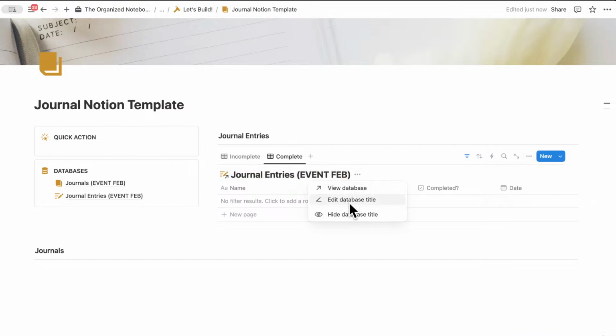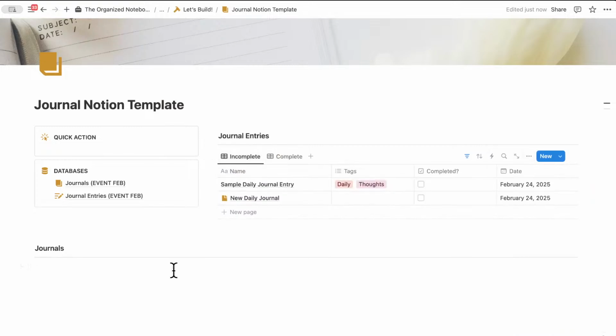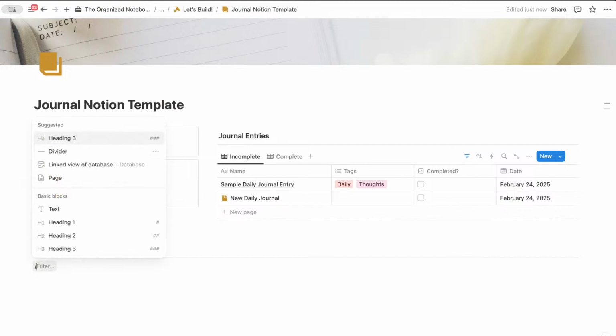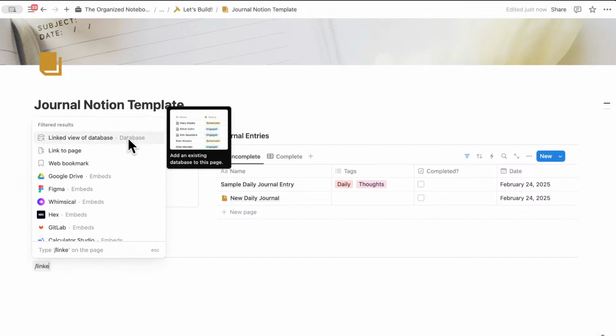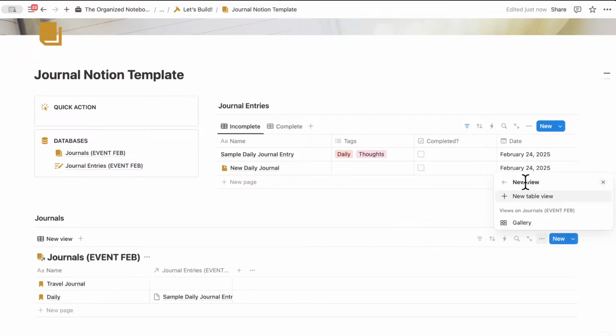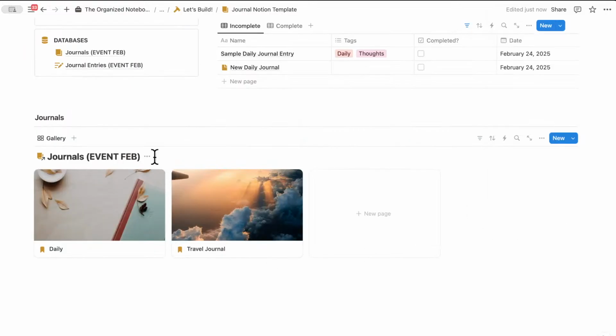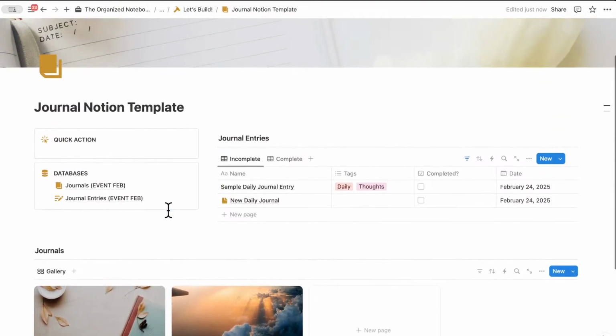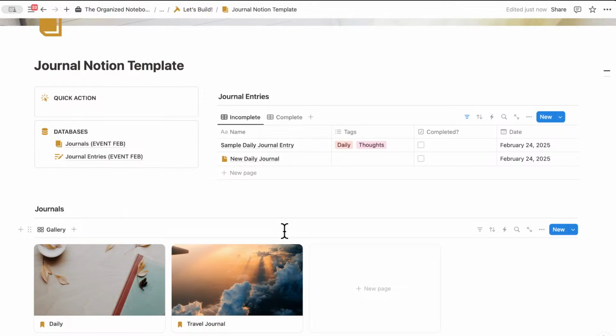And I'm also going to hide database title. So it's very simple. Now I'm going to link the view to the other one, linked view of database, and I'm going to choose journals and gallery. So now we see the gallery view of all the journals. So this is the very basic setup that you can use for your journal in Notion.